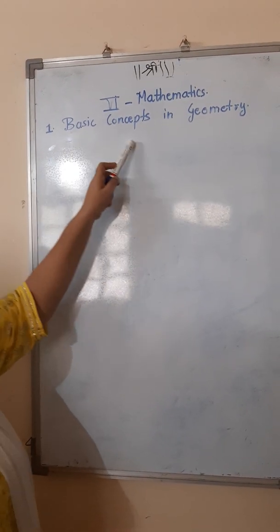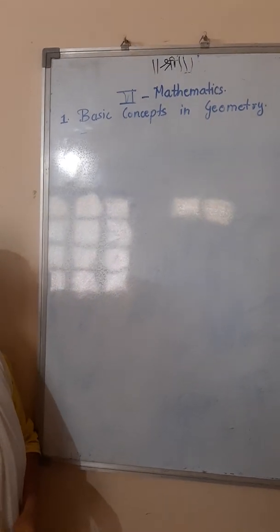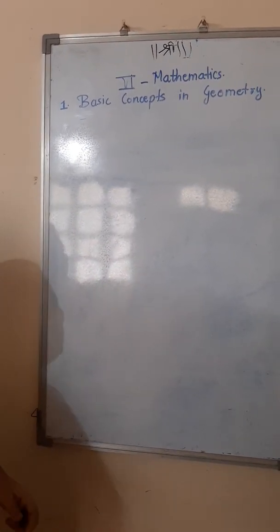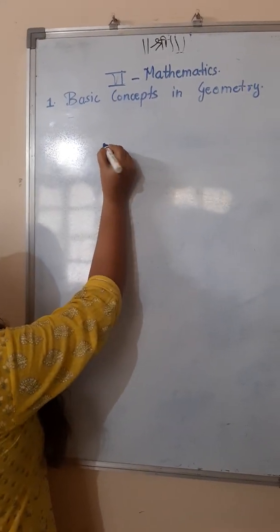So now we are going to begin mathematics of standard 6. The first lesson is basic concepts in geometry. We all know in the olden days the ladies used to draw rangolis making use of dots.